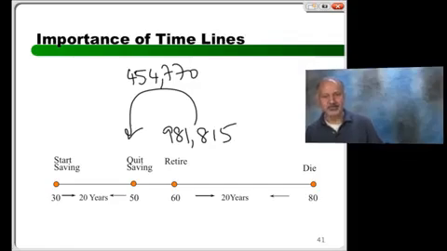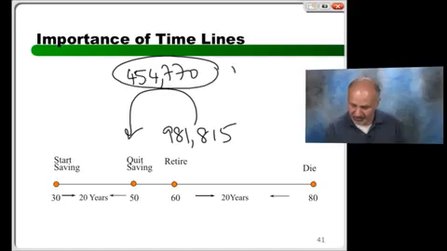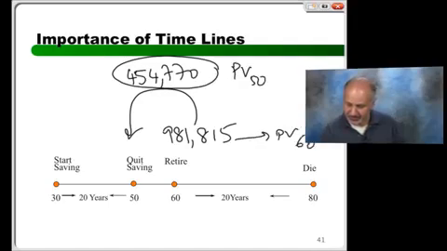Okay? So let's see what has happened. The magnitude, it's almost become half, right? Actually, less than half. And the reason is I'm discounting heavily at 8%. Now I'm almost done. Why? Because this PV is in year 50. This PV is in year 60.